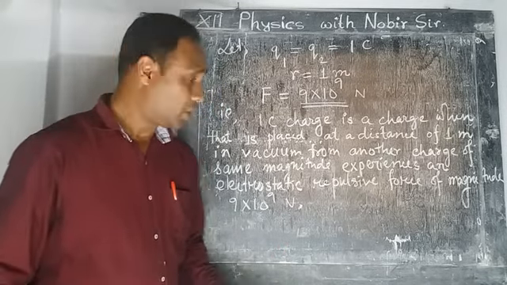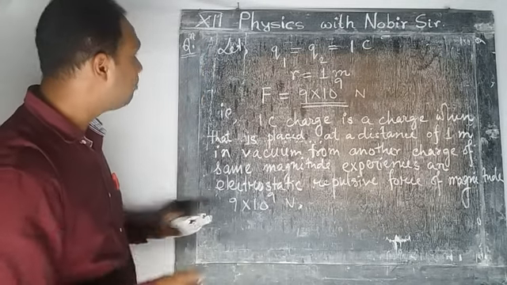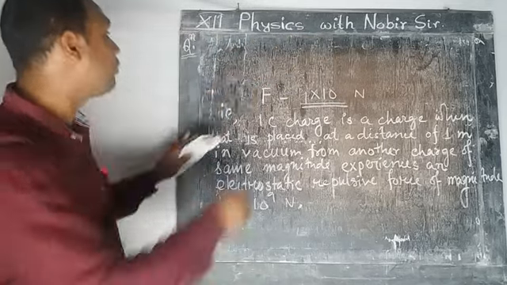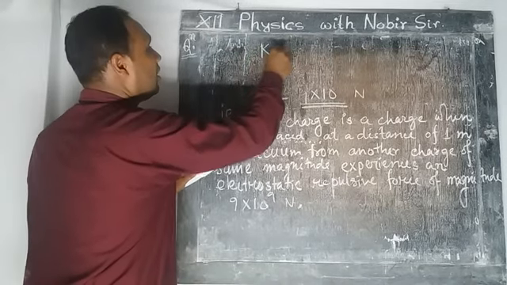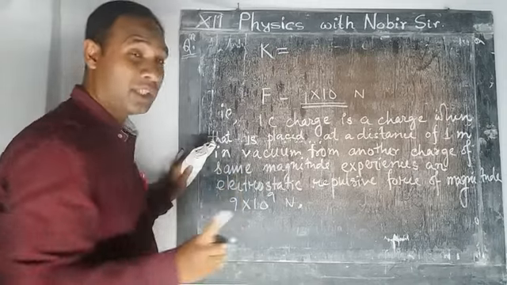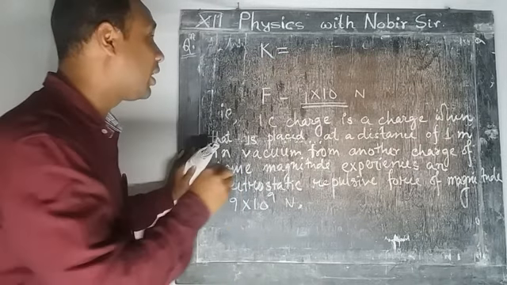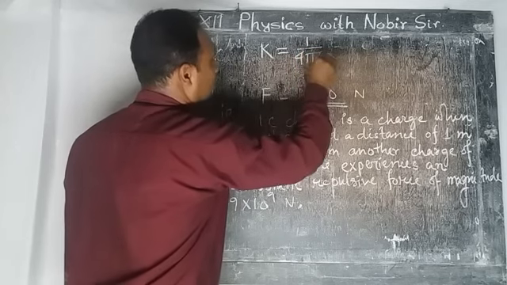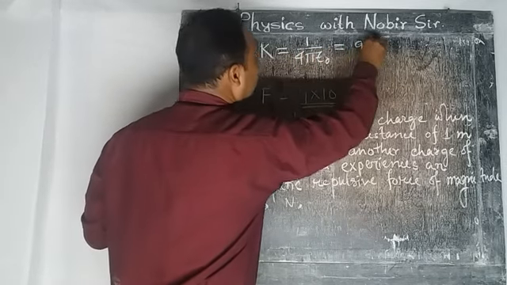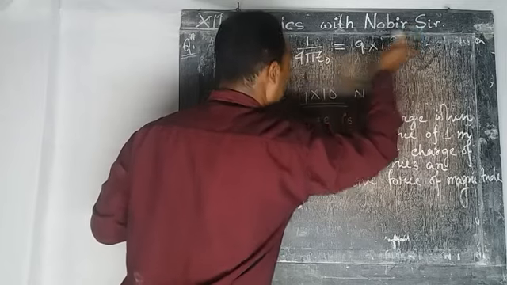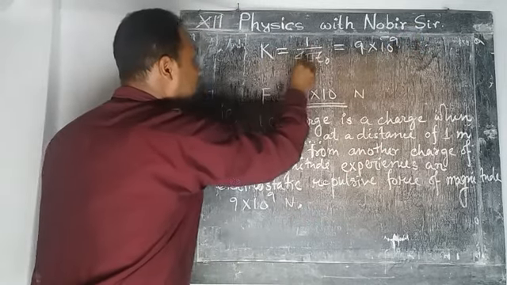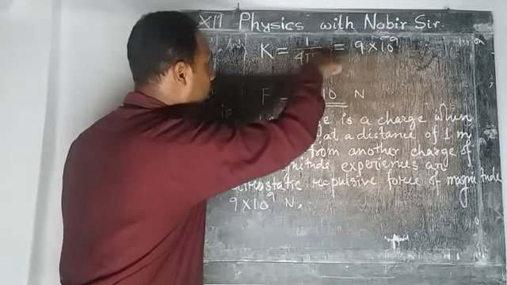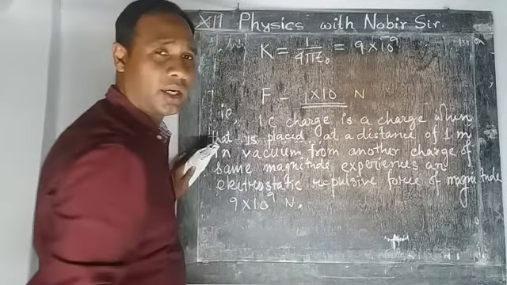generally in vacuum the value of K, that means the constant term K equal to 1 by 4 pi epsilon naught. And it has the value 9 into 10 to the power 9. We know this one. So this K means 1 by 4 pi epsilon naught. This total calculation is 9 into 10 to the power 9.